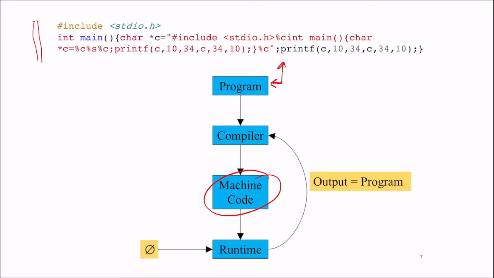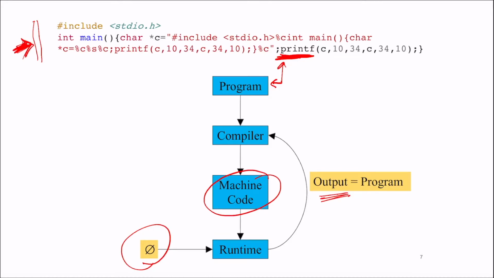And this machine code is the version of this program that is going to run. And what it's going to do, if you examine this program carefully, it's doing this printf. So the printf is actually producing this program itself. This is a program that doesn't take any input. So when you run it, it actually produces an output, which is the program itself. That's why it's called a Quine.